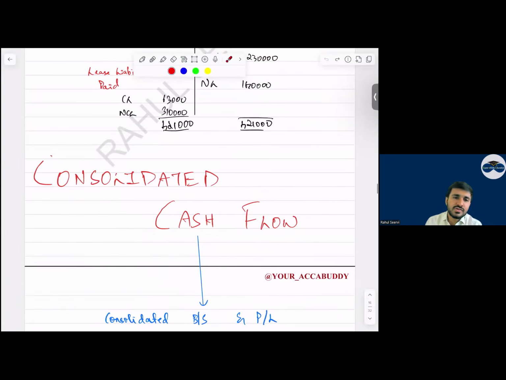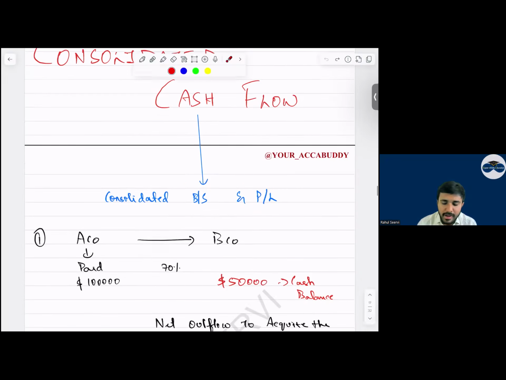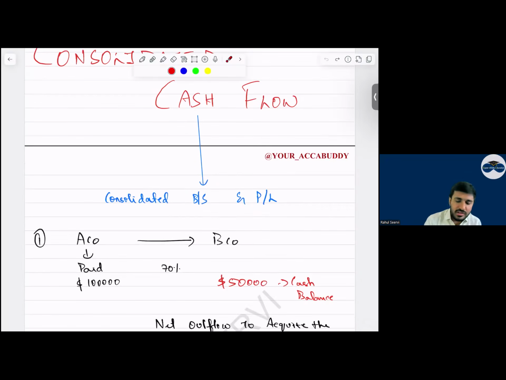Now coming to the consolidated cash flow. Can we start with the consolidated cash flow statement? The basic format is clear. How do we prepare the ledger account and what all is required? Now, when we prepare consolidated cash flow, what will we refer to? Do we refer to the separate financial statements or the consolidated financial statements? We refer to the consolidated balance sheet and P&L. Now, what is the first adjustment?